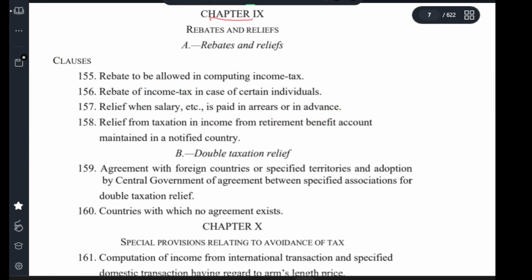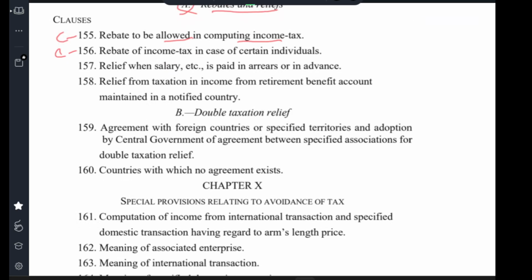Chapter 9 Rebate and reliefs. Rebate and relief. Clause 155 Rebate to be allowed in computing income tax. Clause 156 Rebate of income tax in case of certain individuals. Clause 157 Relief when salary, etc., is paid in arrear or advance.